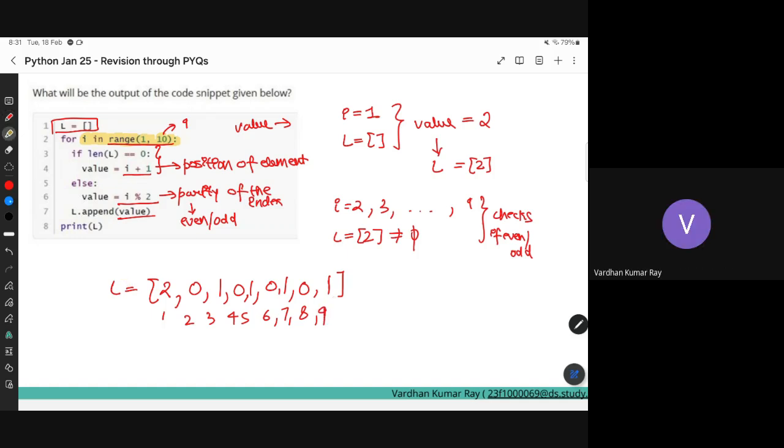Sir, why are we writing 0, 1? 2 is even, right? So when you do 2 modulus 2, what will you get? Yes, 0. That's the only reason. But why 1? Because 3 is odd, right? So 3 modulus 2 is what? 1. Okay, so these are the even numbers. And the list became non-empty. So whenever the list is non-empty, I will add the parity of the number. That's the idea.